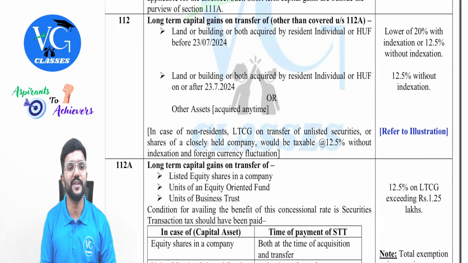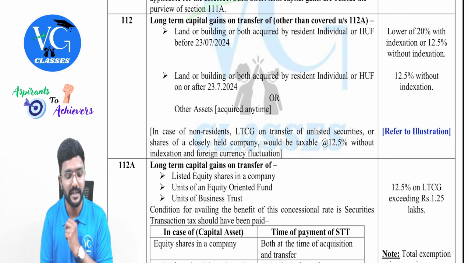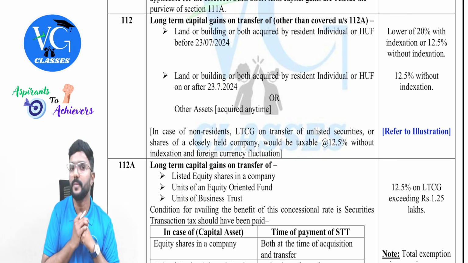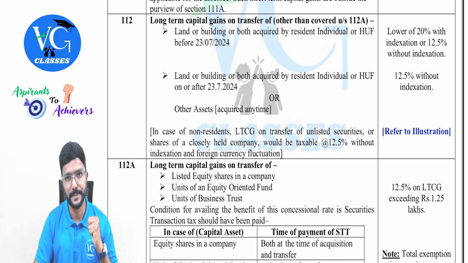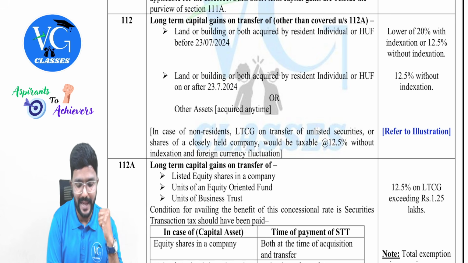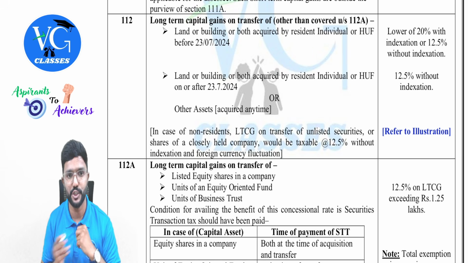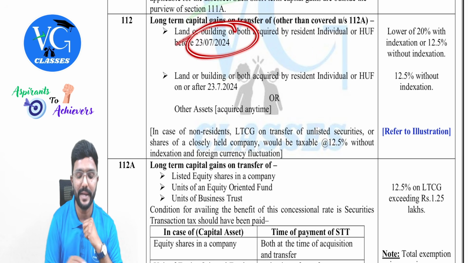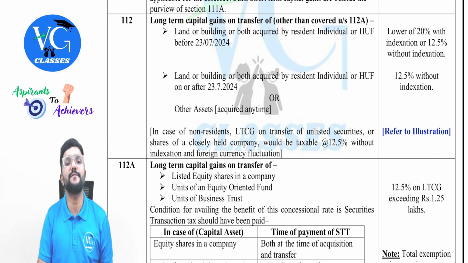Yes. Sir, what if there is any other long-term capital gain on the transfer of any asset other than this? Then it is covered under section 112, guys. There we have to be careful. If the asset transferred is a land or building or both, acquired by whom? Resident individual or HUF before 23rd July. Before 23rd July they have acquired, but they have transferred it after 23rd July.